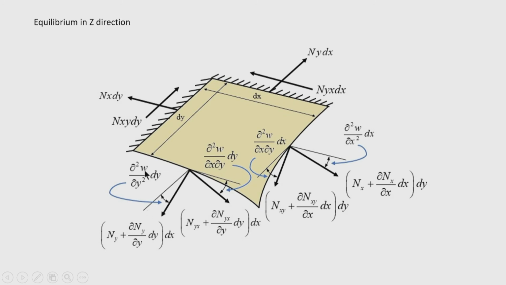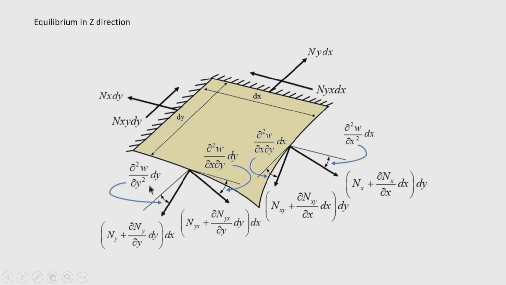Okay. So, del square w by del y square into dy is the slope here, that is the angle, and the vertical component of this incremented force N y plus del N y by del y into dy into dx will be this force multiplied by sin theta. Theta is this angle.